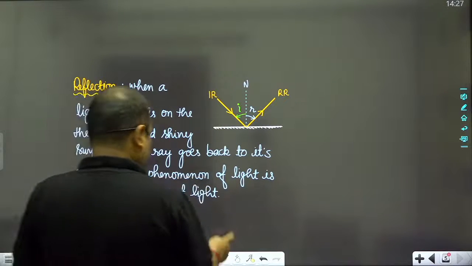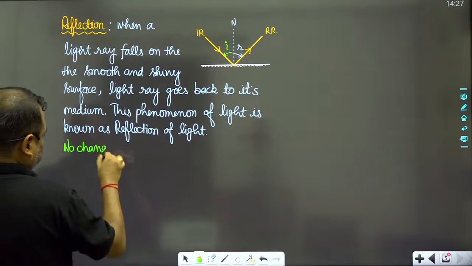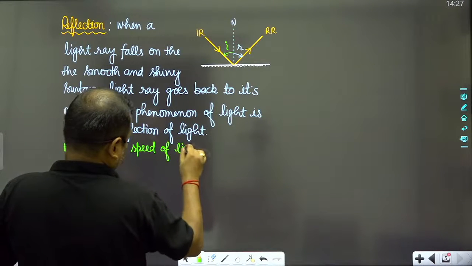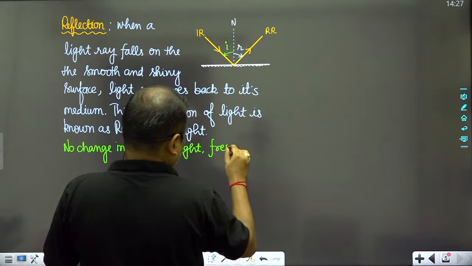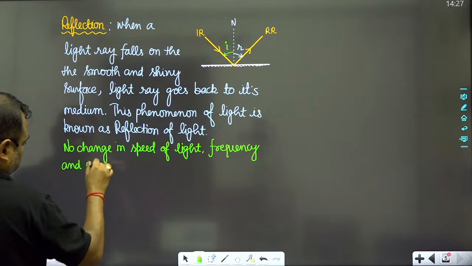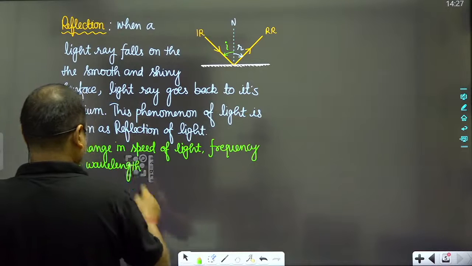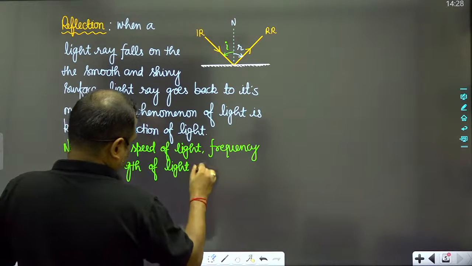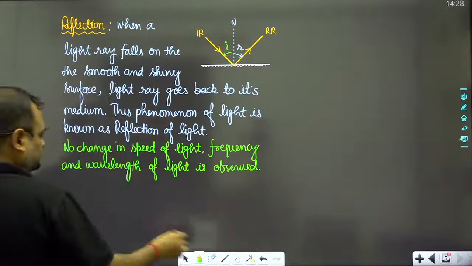So this line is very important: no change in speed, frequency and wavelength of light is observed after reflection.